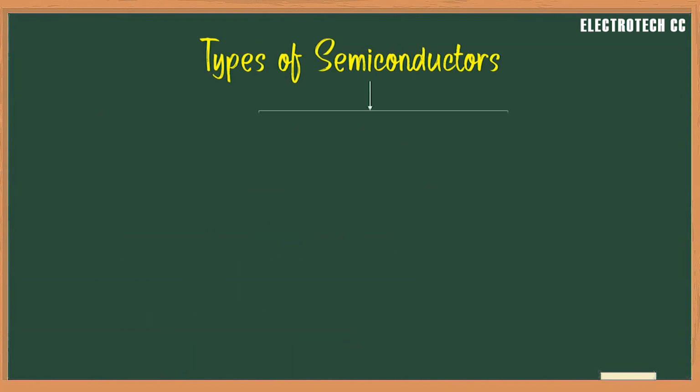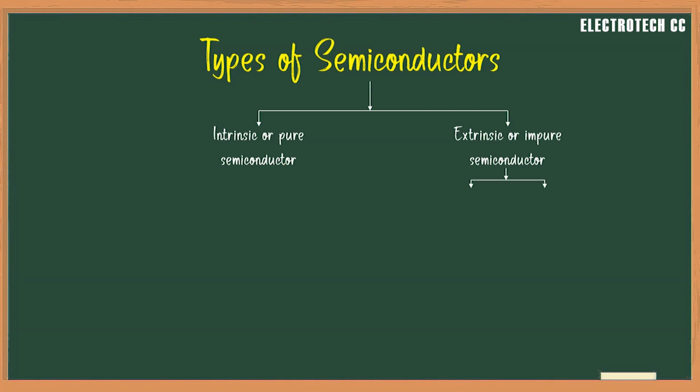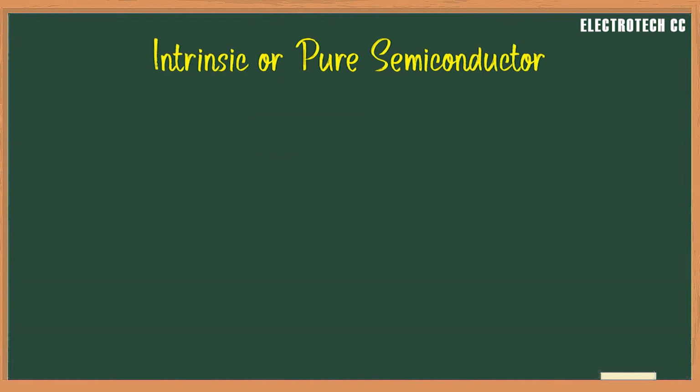There are two types of semiconductor. The first one is intrinsic or pure semiconductor, and the second one is extrinsic or impure semiconductor. Extrinsic semiconductor can be classified into two types, P type and N type. So let us discuss each type of semiconductor one by one.